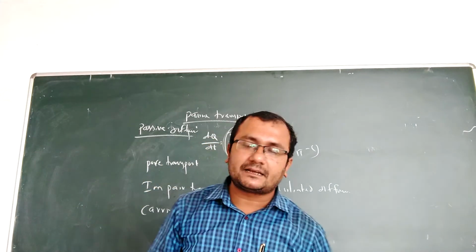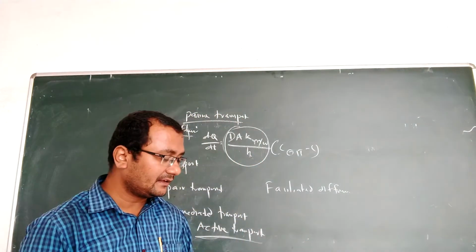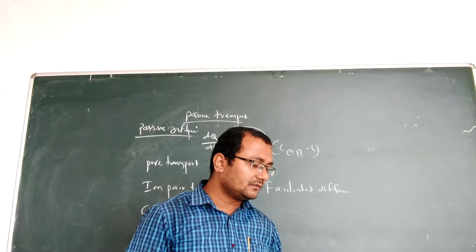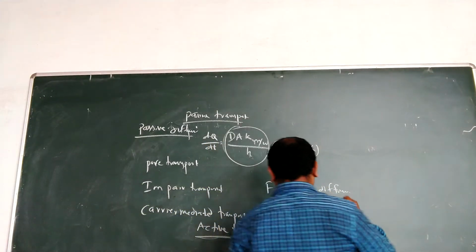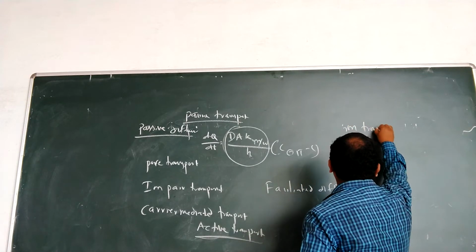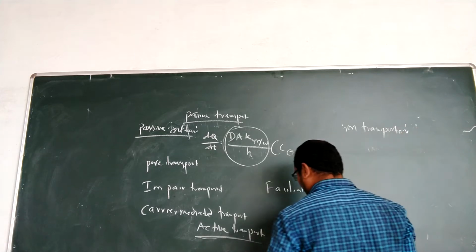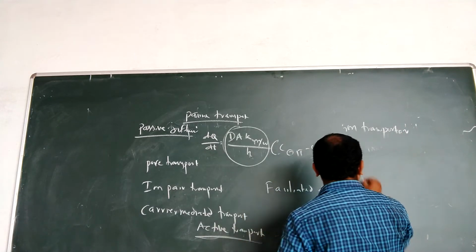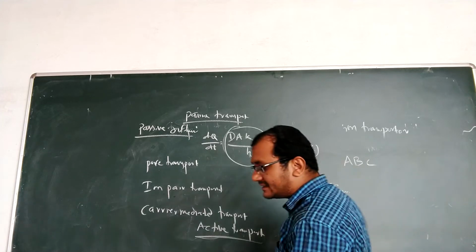So in the primary active transport, the drug will take energy directly from the ATP and it will move. This primary active transport has different types. One is your ion transporter, and the other is ABC.